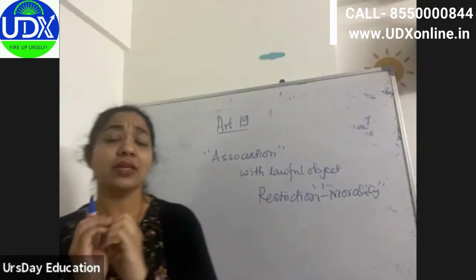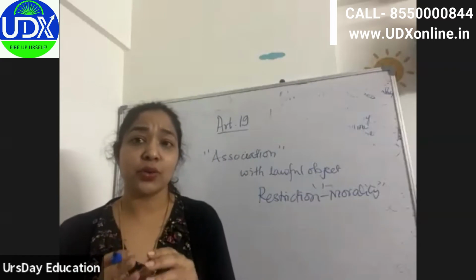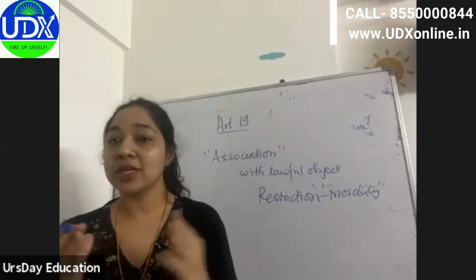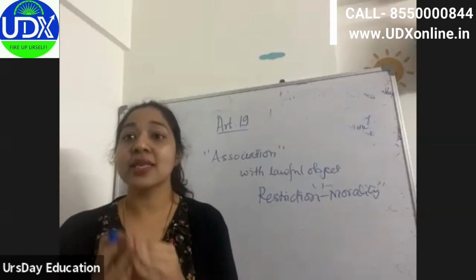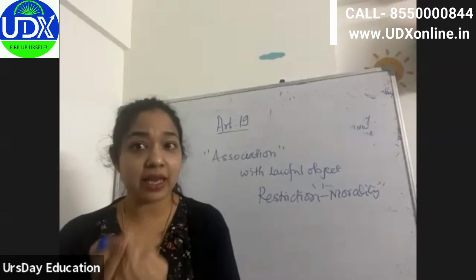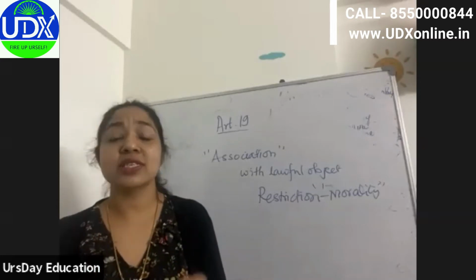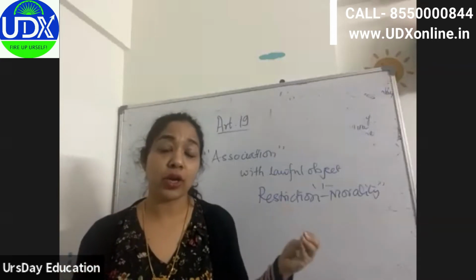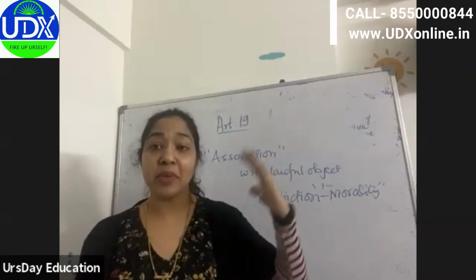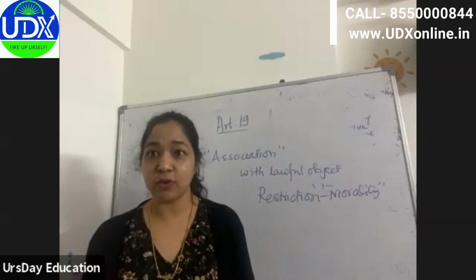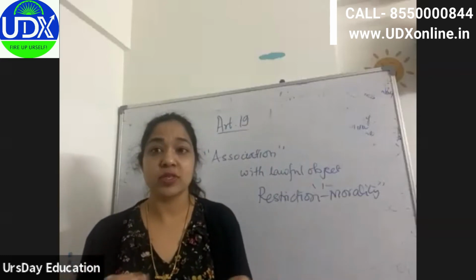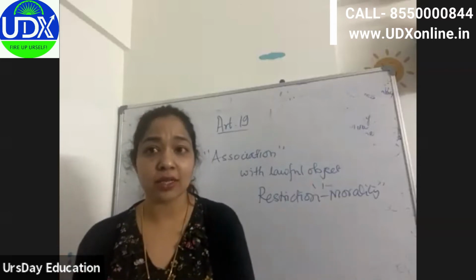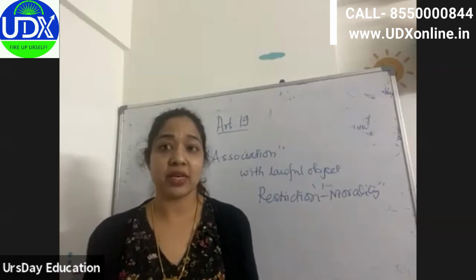Now, there is one big group in India which cannot form association, and that is the armed forces, naval forces or air force. They cannot form any association, because obviously we are talking about our military force. If we give that power to the military force, maybe it will start forming organizations, and one group will go against another group. That way, our military cannot run.